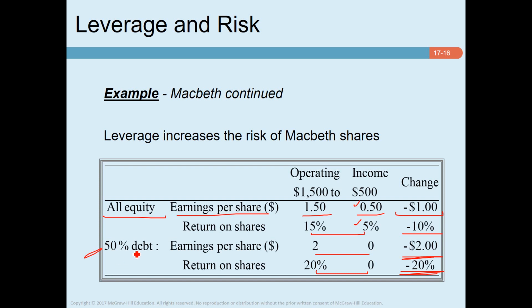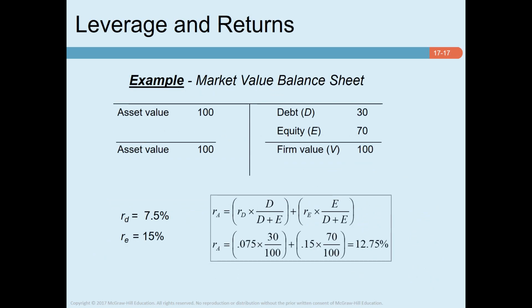However, when the company goes for 50% debt and operating income declines from 1,500 to 500, the company's earning per share and return on share decline to 0. It means that when the company uses debt, it takes more risk. As a result, investors will require a higher return, and the increase in investors' required rate of return will offset the additional return on equity. As a result, investors tend to be indifferent.